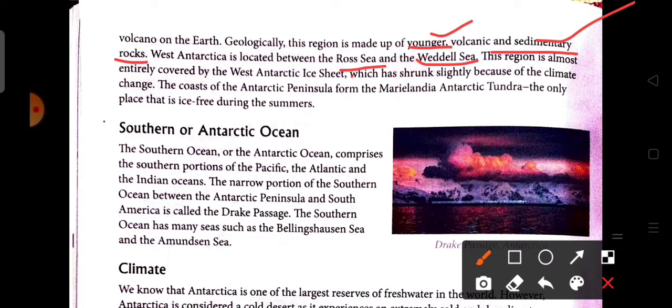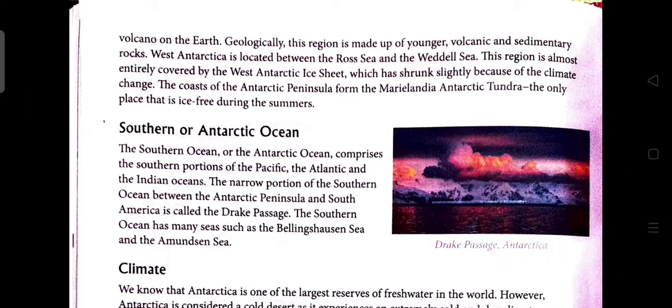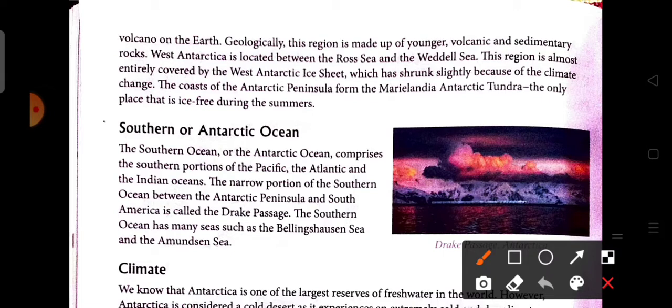This region is almost entirely covered by the Western Antarctic ice sheet, which has shrunk slightly because of climatic change. Shrunk slightly means the ice has melted.